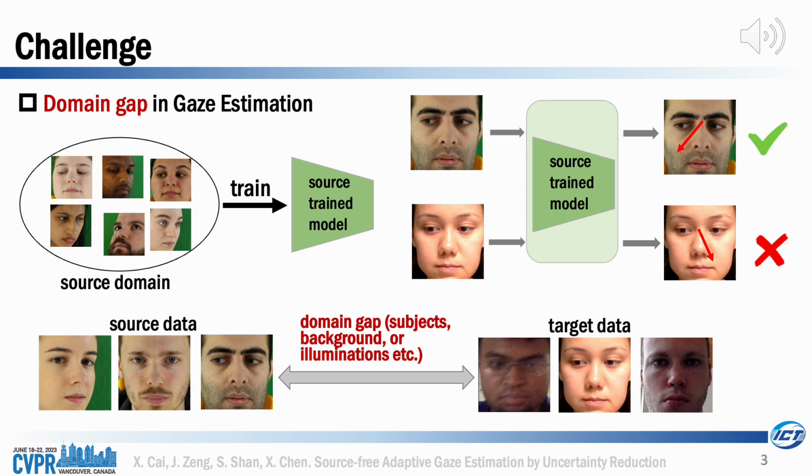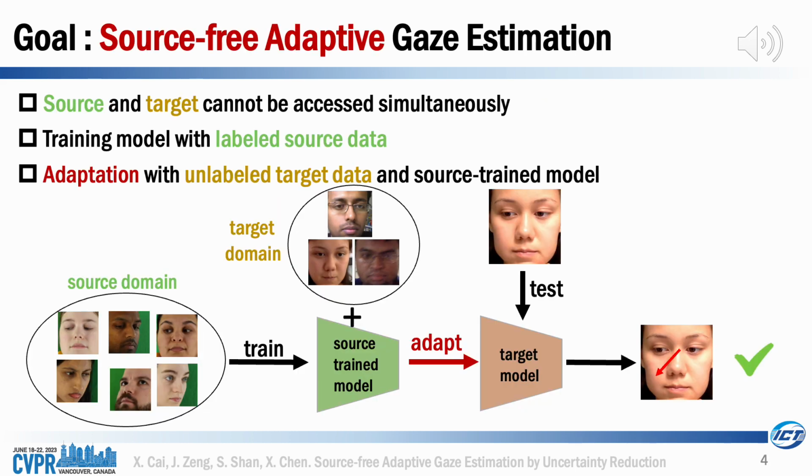Due to the domain gap resulting from differences in subjects, backgrounds, or illuminations between the source and target data, gaze estimators trained on source data often fail to perform adequately on target data. Our goal is to improve the performance of the source-trained gaze estimator on target data. However, due to privacy and efficiency concerns, accessing annotated source data and to-be-predicted target data simultaneously can be challenging. As a solution, we propose to first train the model with labeled source data and then adapt the source-trained model with unlabeled target data.